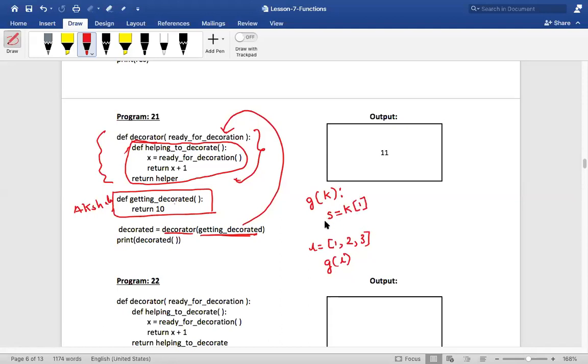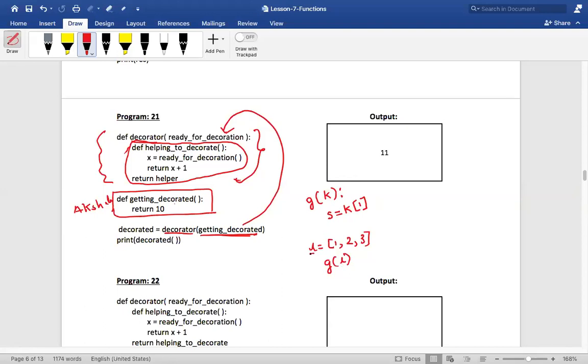Now tell me, what will s contain, Akshada? 2. How? What is k? K is the parameter. So what is k containing? It is containing the value that it got passed.